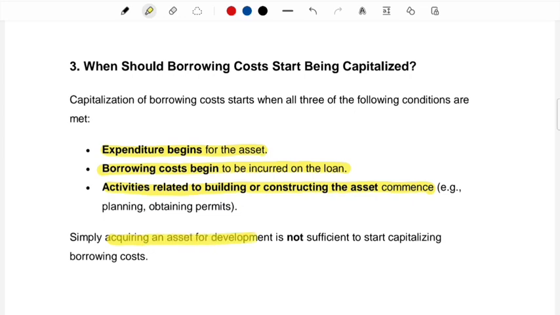Simply acquiring an asset for development is not sufficient to start capitalizing borrowing cost. So for example, you have all the things that are ready, but you have not started to construct the asset. Okay, you have the material, you have the labor booked and everything, but you have not started developing the asset. In that case, you cannot capitalize the borrowing cost.